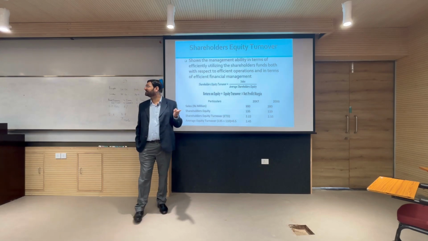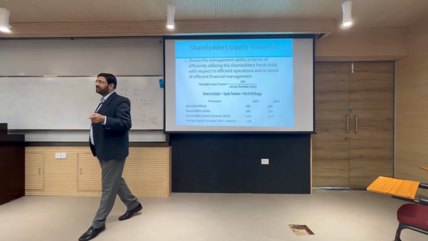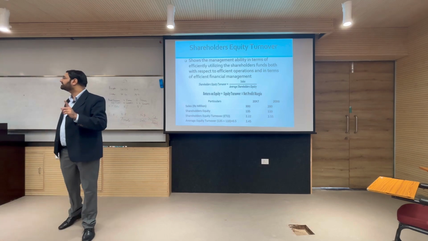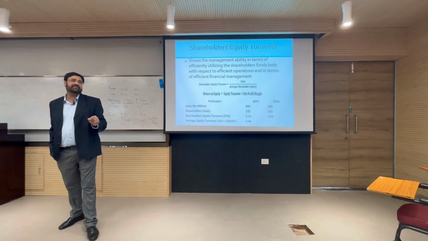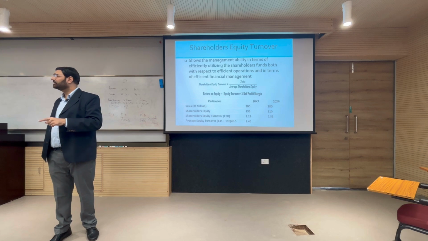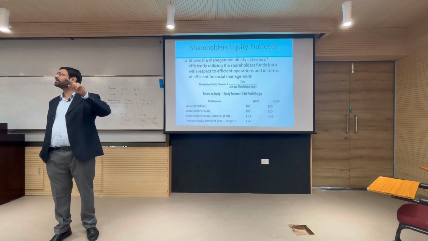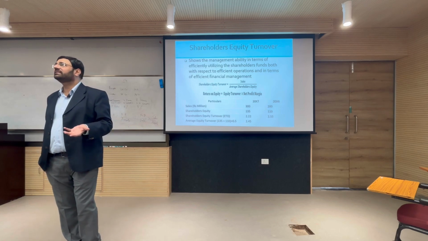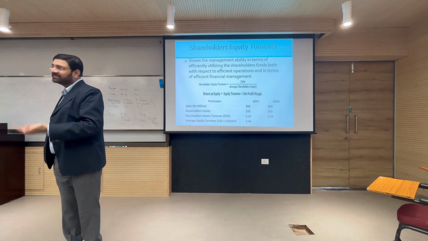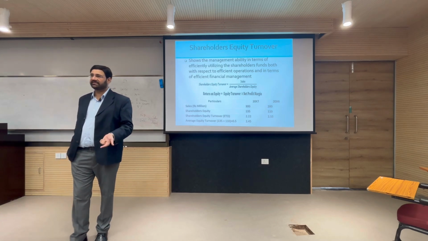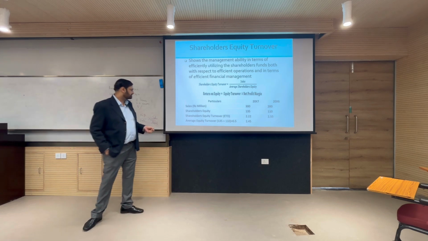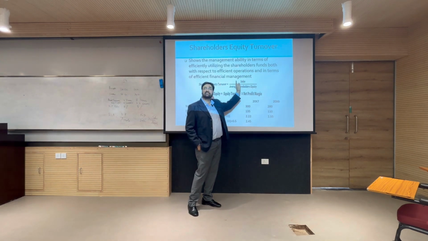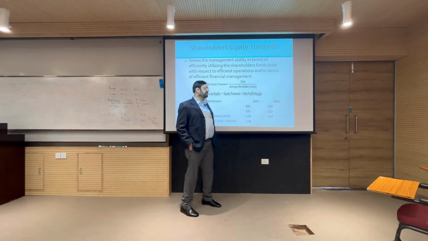You may remember receivables turnover, credit sales upon average debtors, and inventory turnover. Only in the case of inventory turnover, we do not take sales, we take cost of goods sold. But for all other turnover ratios, and for accounts receivable, by definition, accounts receivable will be generated when there is a credit sale. So, we take credit sales. Otherwise, when we have a turnover ratio, you will have sales almost always in the numerator.